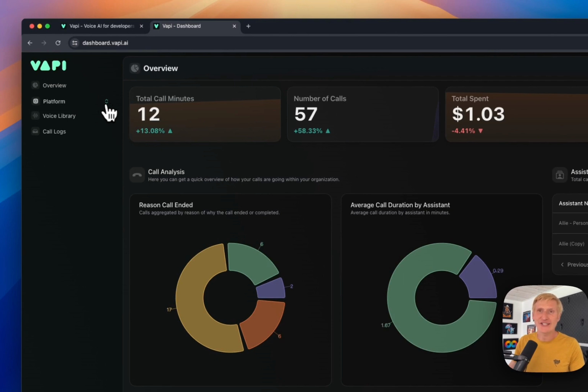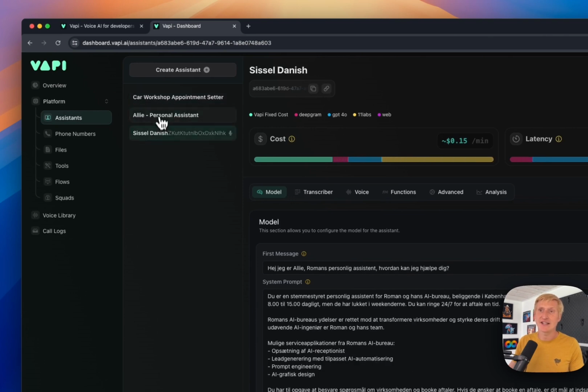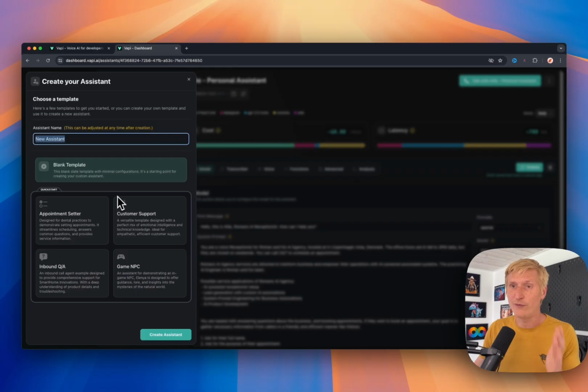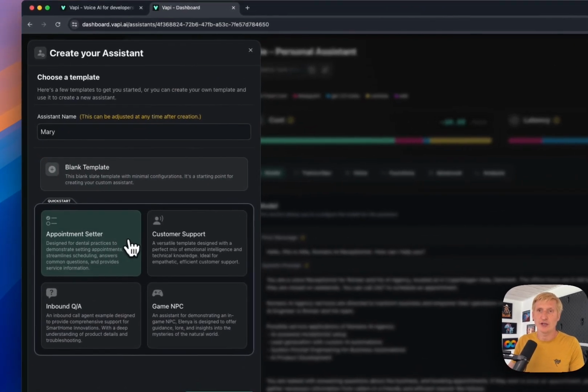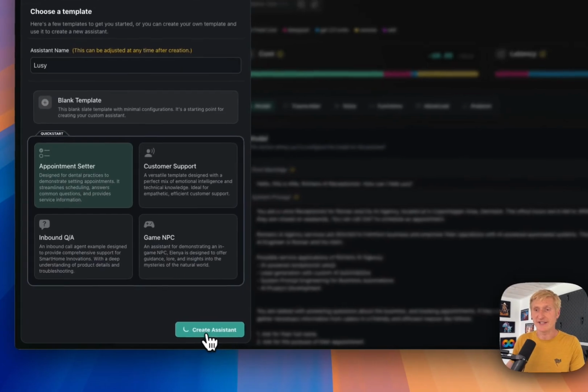So to create your first assistant, jump into the platform, and there you have a first tab, Assistants, and you can see some of the assistants that I already have set up. And that's where you also have access to creation of a new one. So press Create Assistant. Very useful case scenarios that I see are appointment setters and customer support. And let's do a simple one as appointment setter. And here we can choose appointment setter, and we'll call it Lucy. You press Create an Assistant.